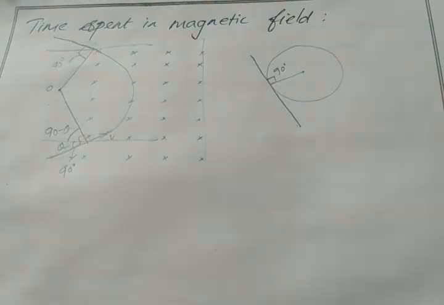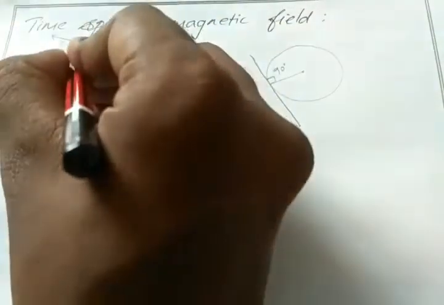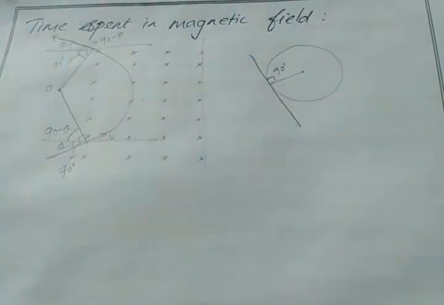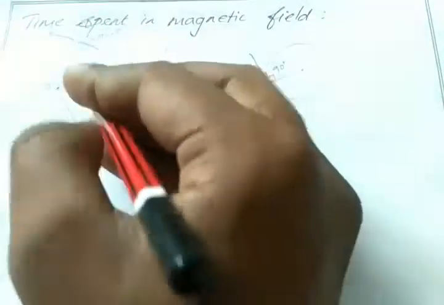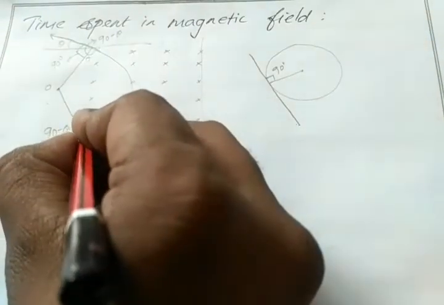Okay, then my electron comes outside the magnetic field with an angle of theta. So this is theta. Then what must be this angle? This angle will be, I write it here, 90 minus theta. Clear? Okay, so if this angle is 90 and this is theta, then the angle inside this will be theta. Similarly, the angle inside this must be equal to theta.